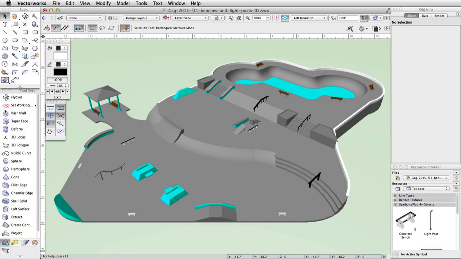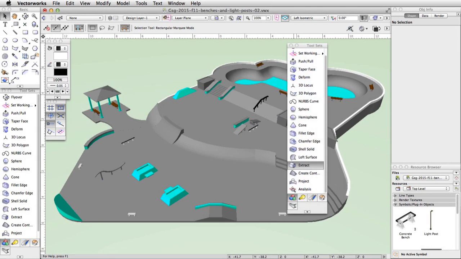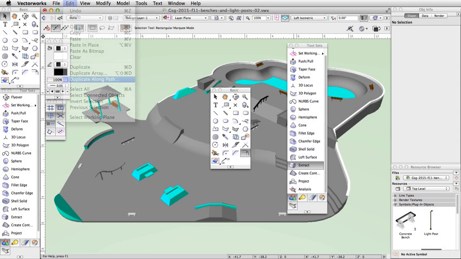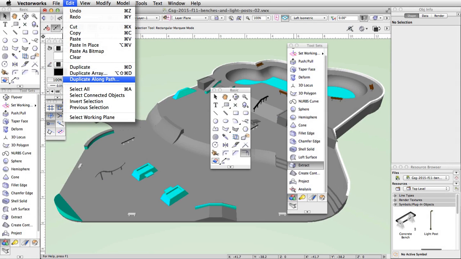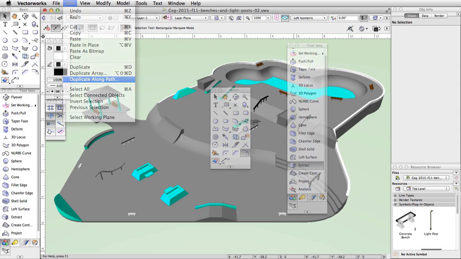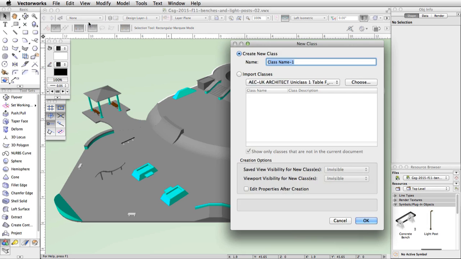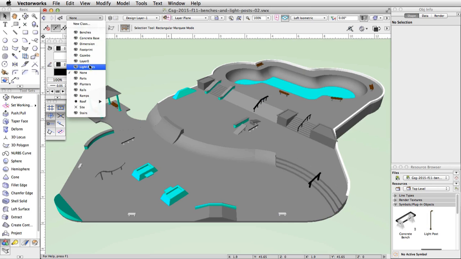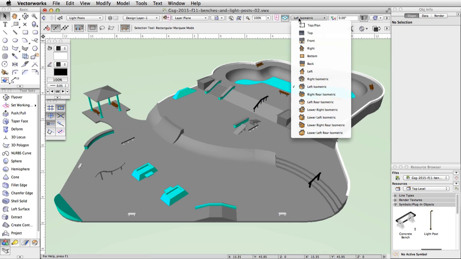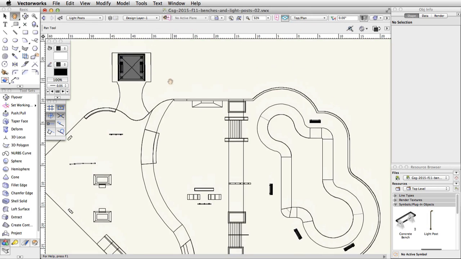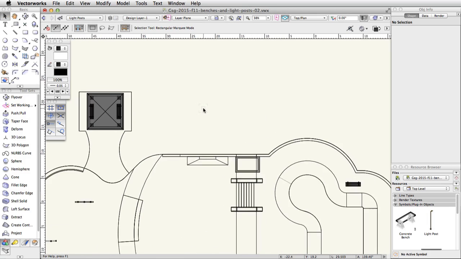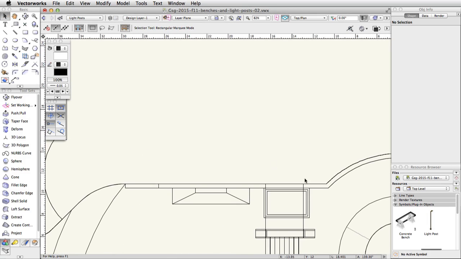In this section, we will add a single light post symbol to the skate park. Then using the Extract tool, Offset tool, and Duplicate Along Path command, we will create 12 light posts around the skate park. First, create a new class named Light Posts and make it the active class. Switch to a top plan view and center the drawing area to the right of the gazebo. Double-click on the light post symbol in the resource browser.